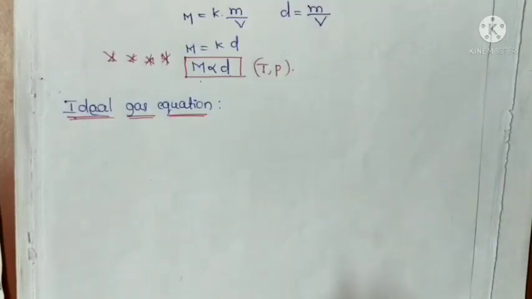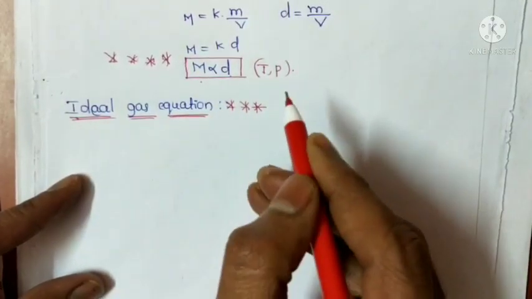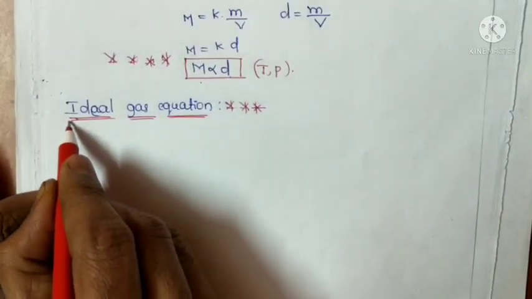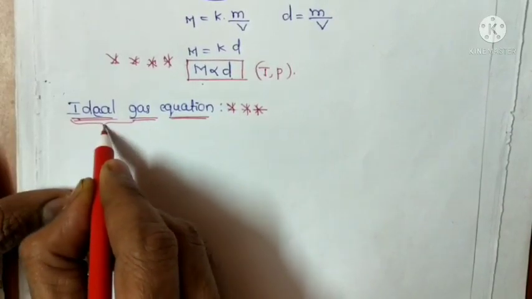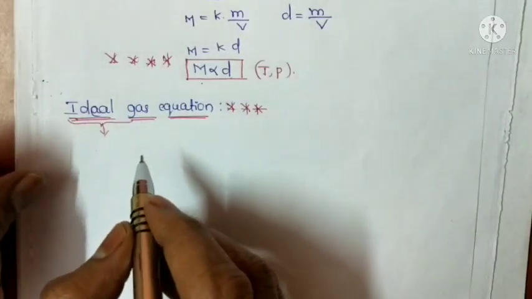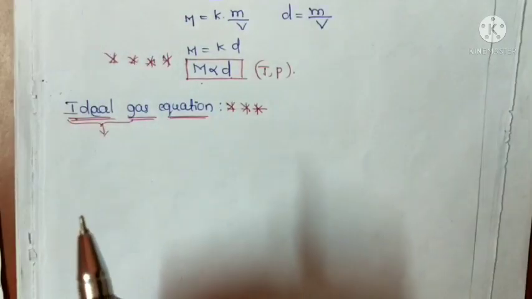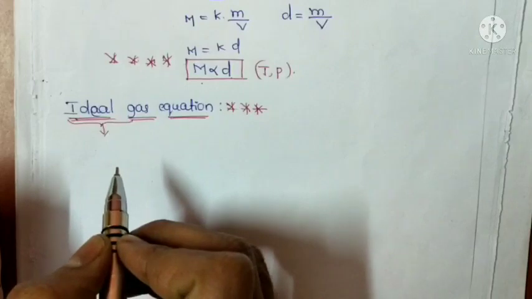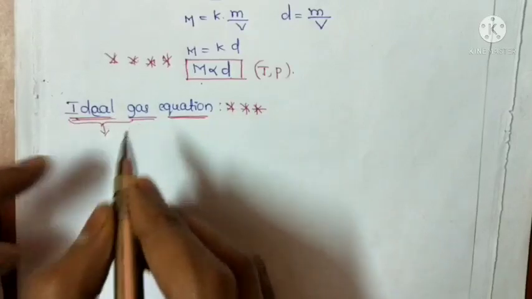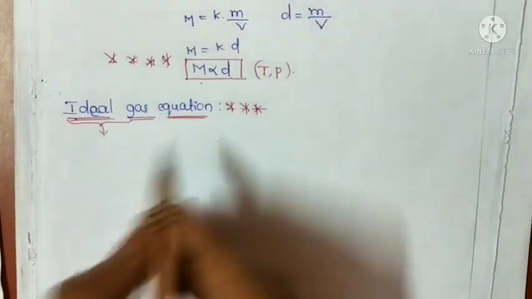Next one is the very important ideal gas equation. How to determine the ideal gas equation is our next task. Before entering into the topic, what is an ideal gas? Ideal gas means the gas which obeys all gas laws. Which are the gas laws? Boyle's law, Charles' law, Avogadro's law. The gas which obeys all gas laws is called an ideal gas, and from these gas laws we can determine the ideal gas equation.